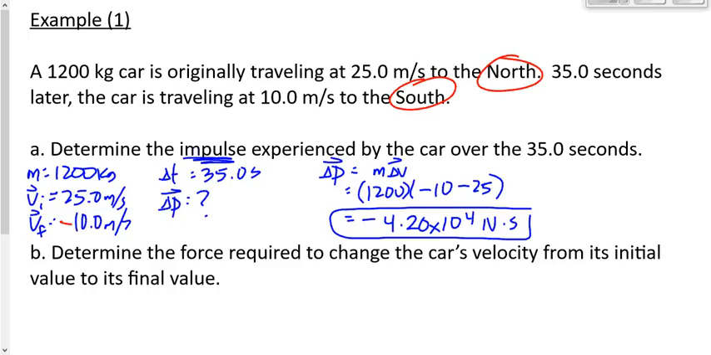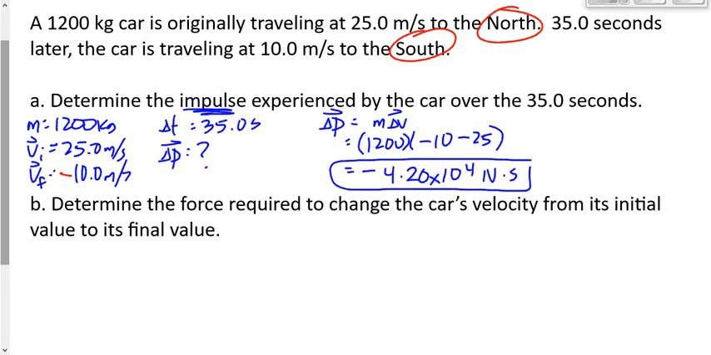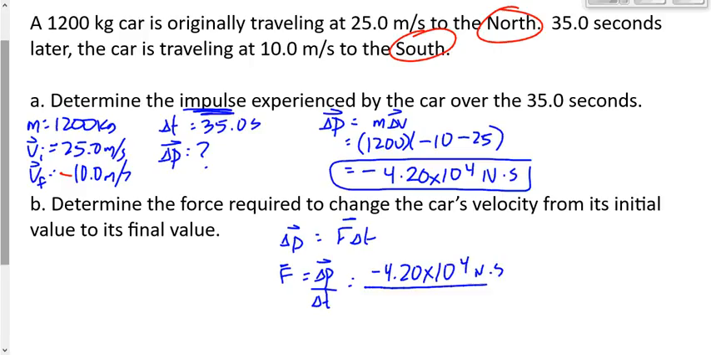Now we want to find the force required to change the car's velocity. Let's say delta P is equal to F times T. Solve for force. It's impulse over time. It's negative 4.20 times 10 to the 4 over the time interval here of 35 seconds ends up giving me negative 1,200, or let's say negative 1.20 times 10 to the 3 newtons.